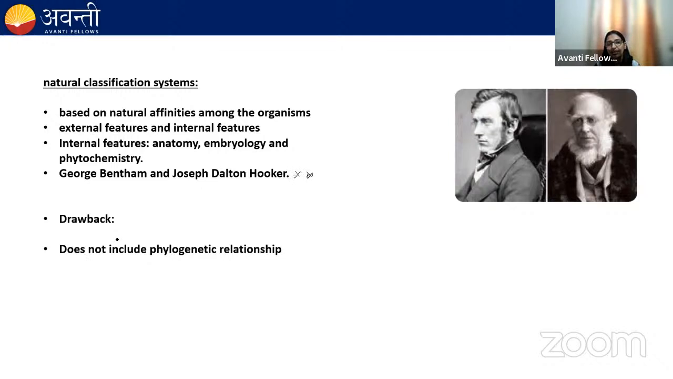But this system of classification also has a drawback, and the drawback is that it does not include the phylogenetic relationship. Phylogenetic relationship means the evolutionary history, when we study about an ancestral history, okay? If two species have a common ancestor, that means these species are closely related and they should be kept in one group, okay?